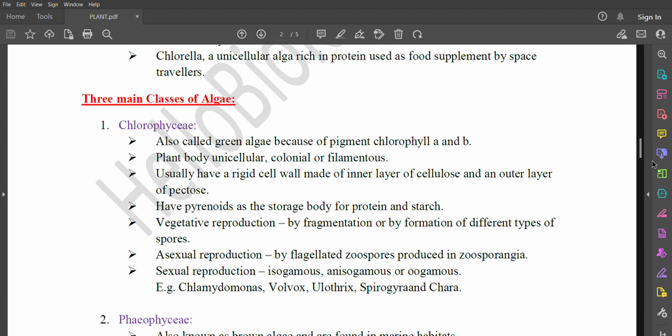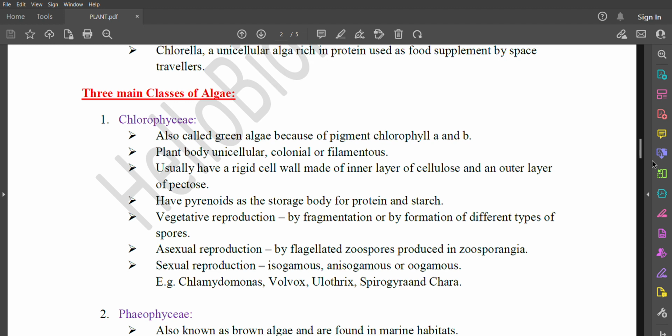Vegetative reproduction by fragmentation or by formation of different types of spores. Asexual reproduction by flagellated zoospores produced in zoosporangia. Sexual reproduction: isogamous, anisogamous, or oogamous. For example, Chlamydomonas, Volvox, Ulothrix, Spirogyra, and Chara.